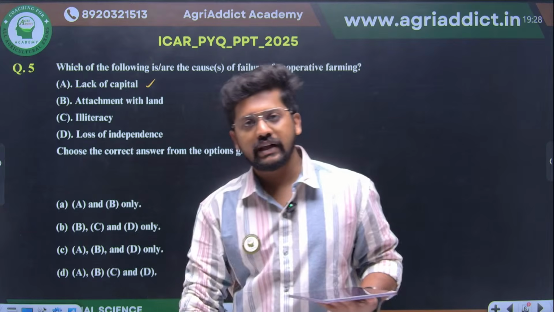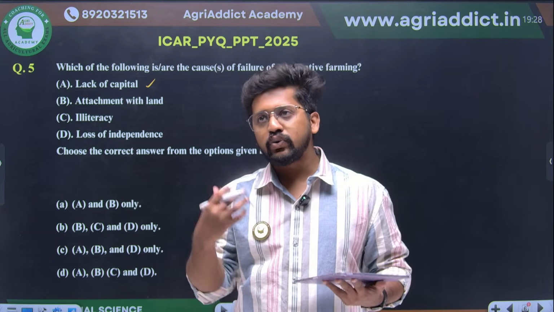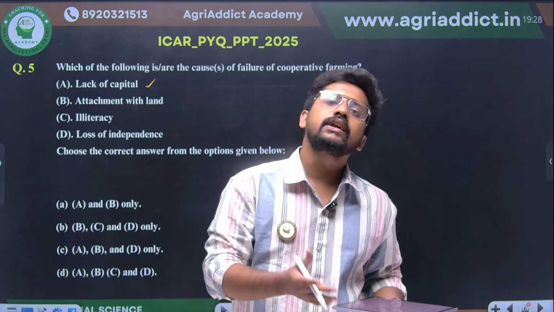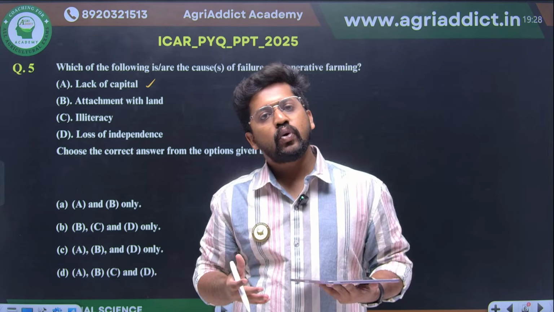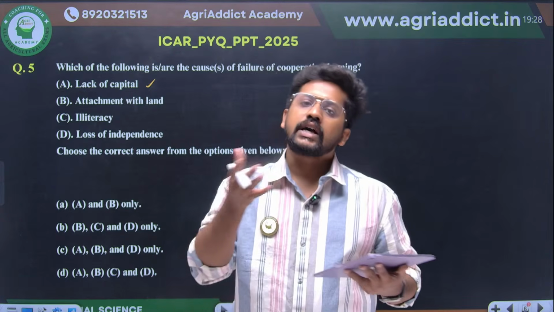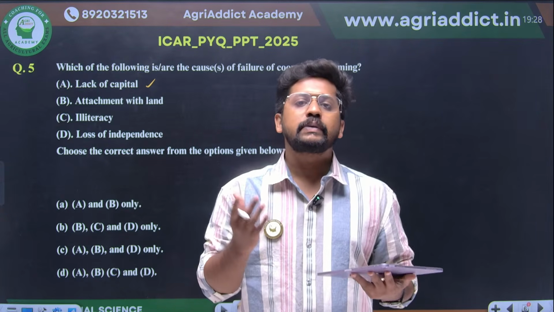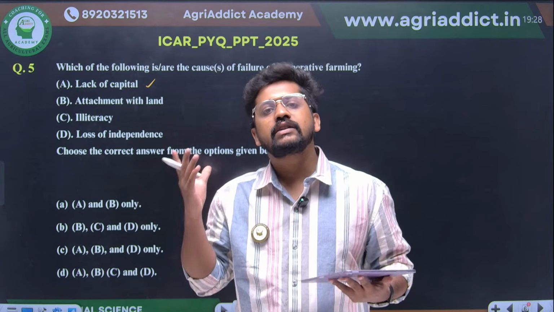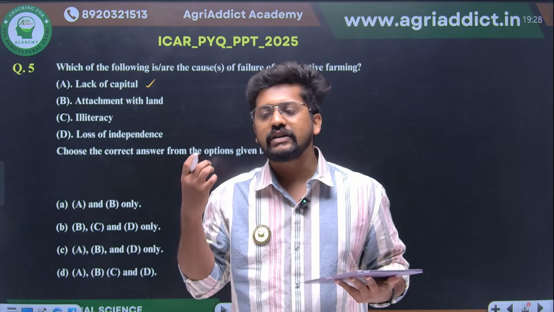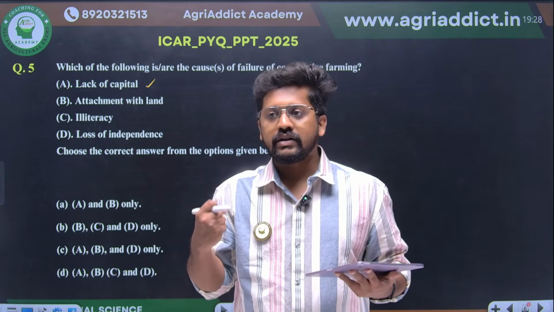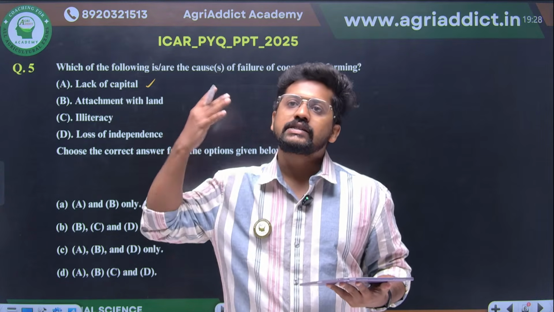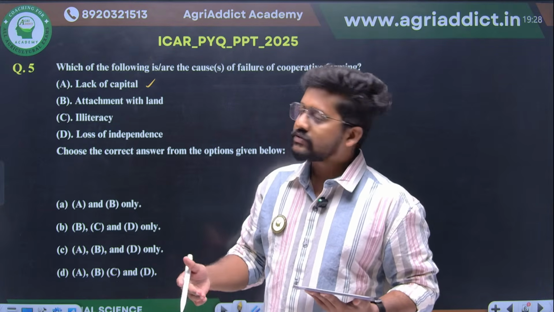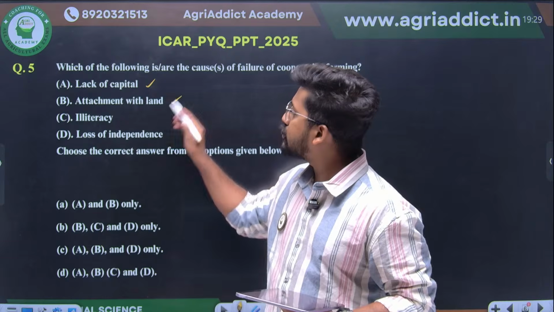Second one, attachment with the land. There are farmers who are reluctant to convert to high yielding varieties. Even there are people who are reluctant to move to scientific cultivation which makes use of chemical pesticides and fertilizers, because there is a divine perspective in the farmers, like attachment with the land, the virginity of the land, the tradition that our forefathers started from the agricultural sector, all these things. So this attachment with the land is another major issue.